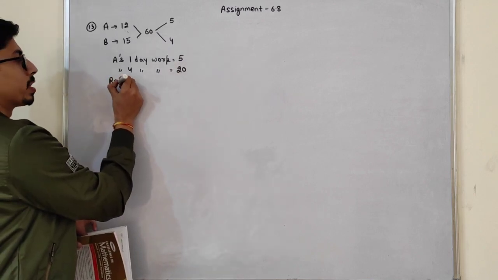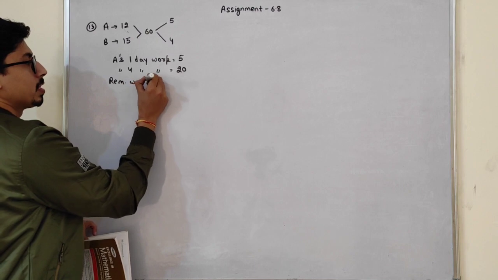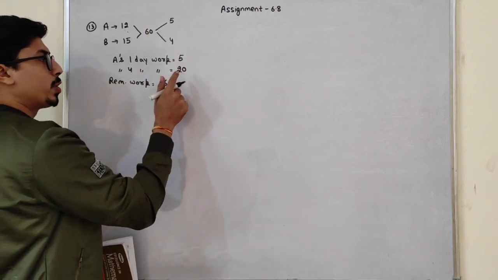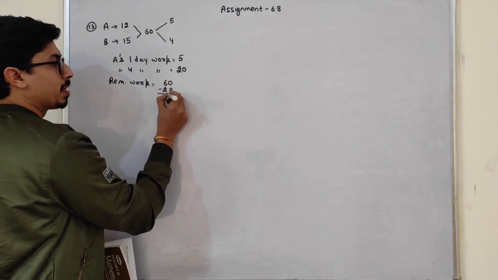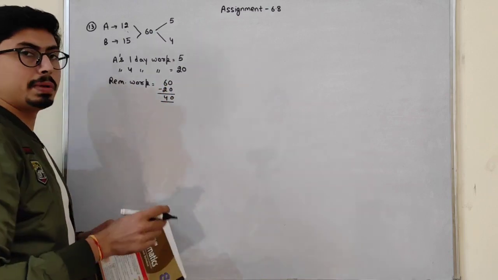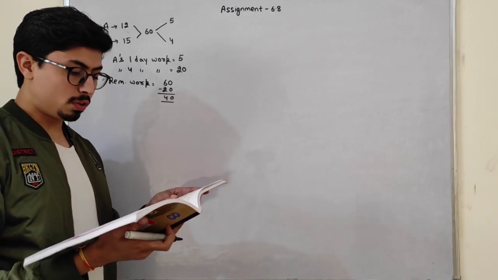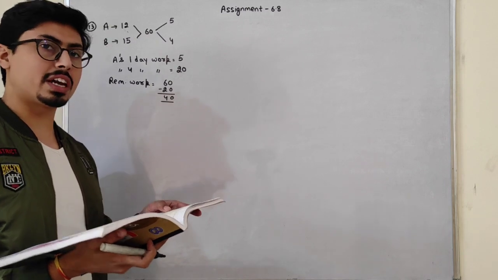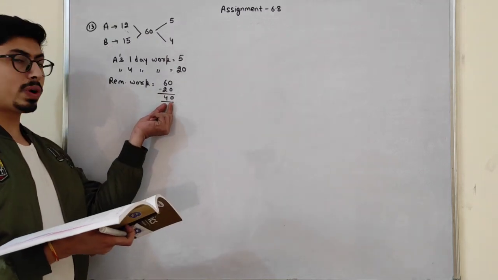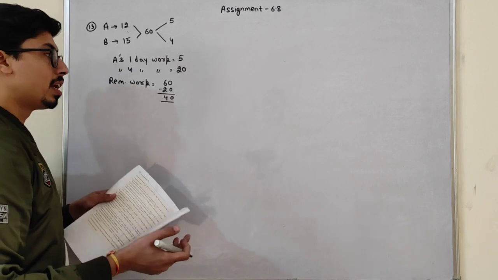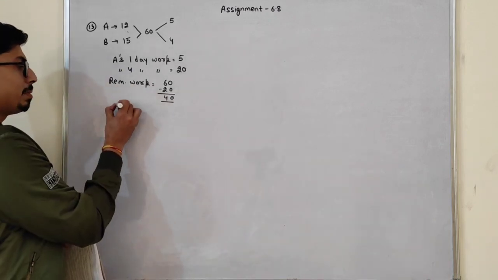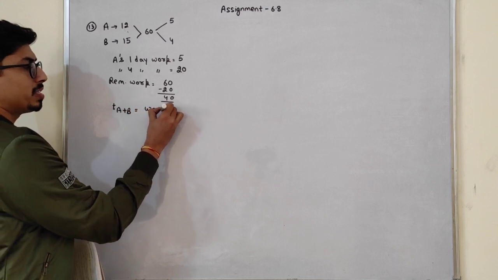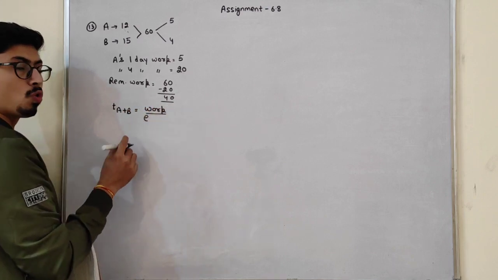So what is the remaining work? Total work is 60. A has already completed 20 work, so the remaining work is 40. So students, what we have to do is find in how many days A and B together finish the remaining work. Now I have to find the time taken by A and B. Time formula is work upon efficiency. Efficiency of whom? A and B both.